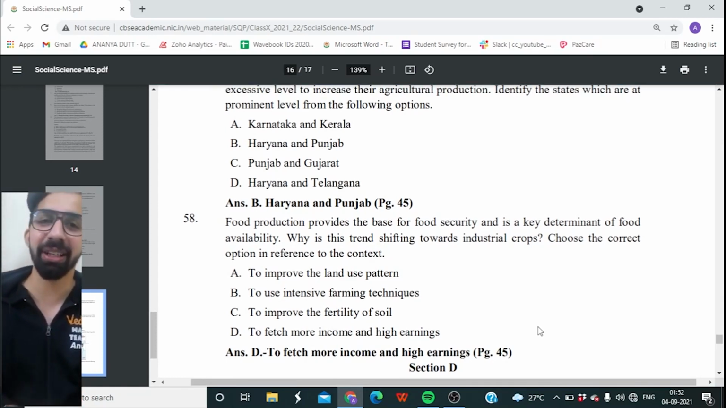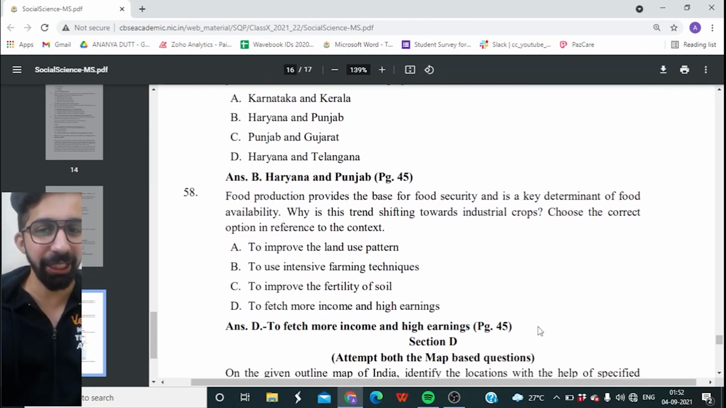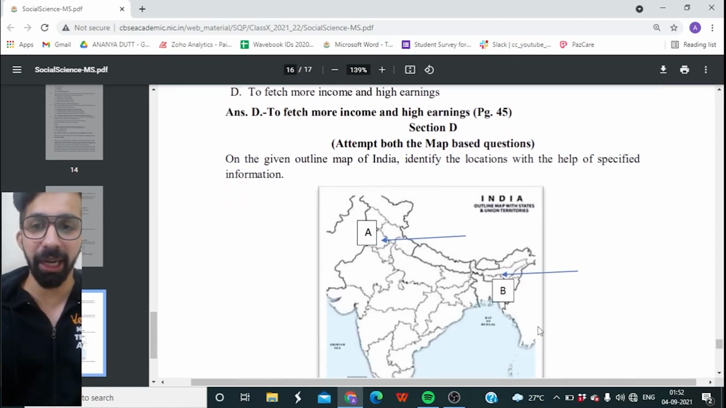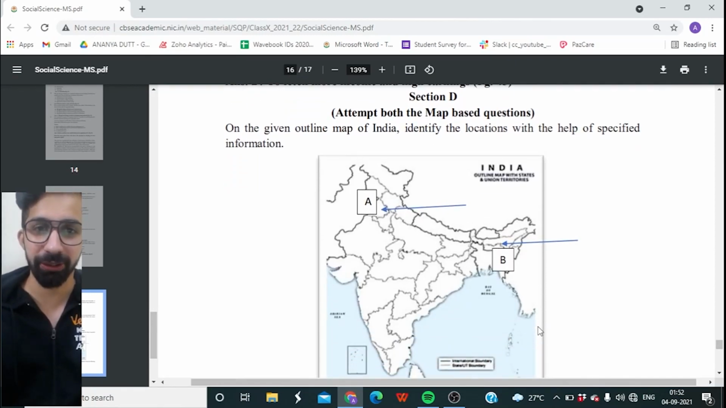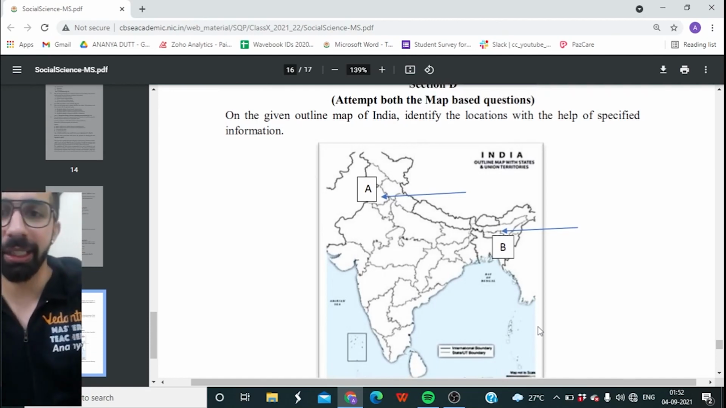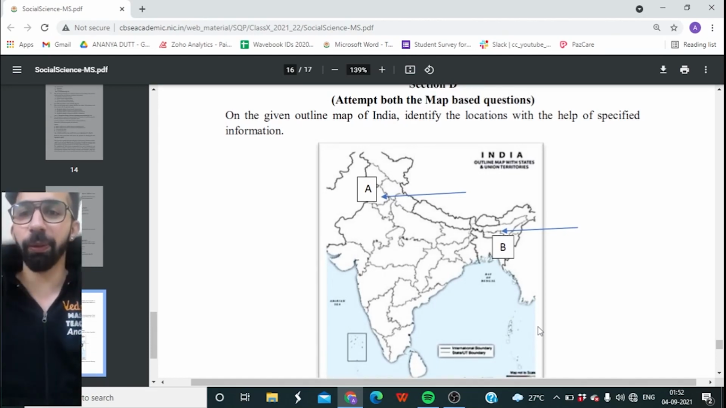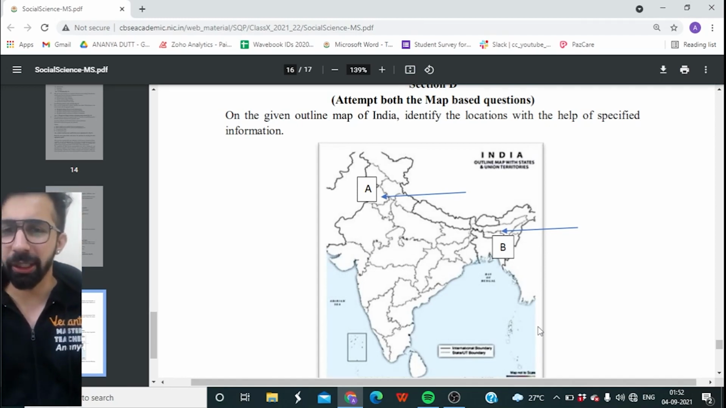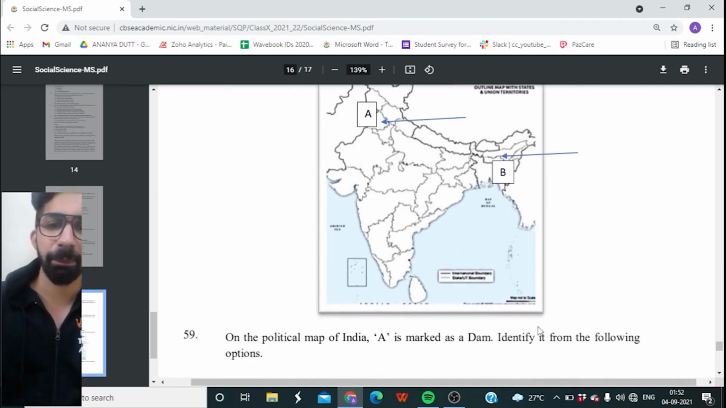This is where, guys, we end section number C. Let's come to section number D. Attempt both the maps and map based questions. Alright, on the given outline map of India, identify the locations with the help of specified information. So something is given, option A and option B. Let's see what it is.